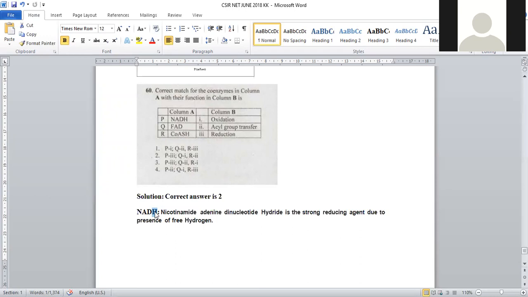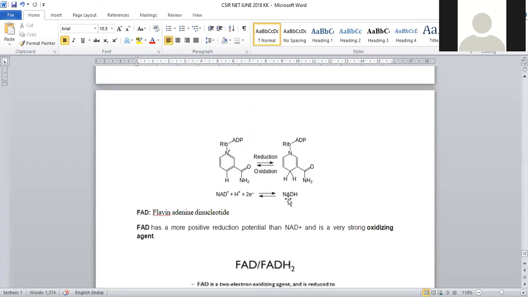Hence it is a strong reducing agent. So it is involved in reduction processes, because nicotinamide adenine dinucleotide is always in dynamic equilibrium with NAD+. That's why it is a strong reducing agent, right? It is the typical representation of dynamic equilibrium between NAD+ and NADH, a redox kind of reaction.